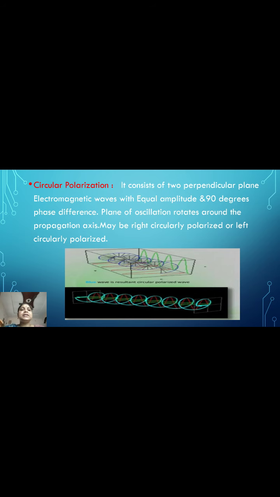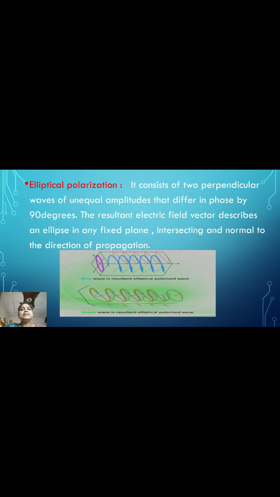Next is elliptical polarization. It consists of two perpendicular waves of unequal amplitudes that differ in phase by 90 degrees. The resultant electric field vector describes an ellipse in any fixed plane intersecting and normal to the direction of propagation.